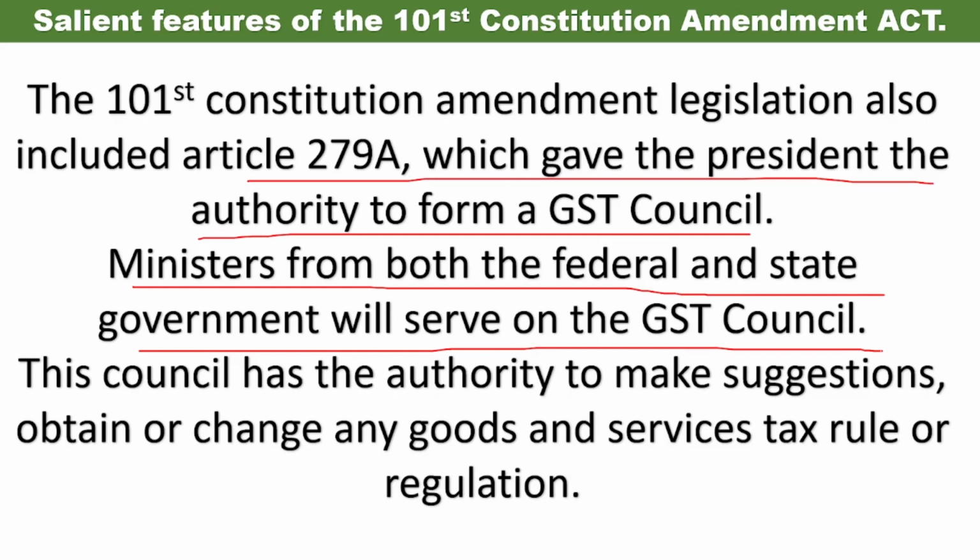So the President of India was supposed to create a GST Council. In this GST Council, both the ministers from the central as well as the state governments will have to participate. Some ministers will be selected as council members.